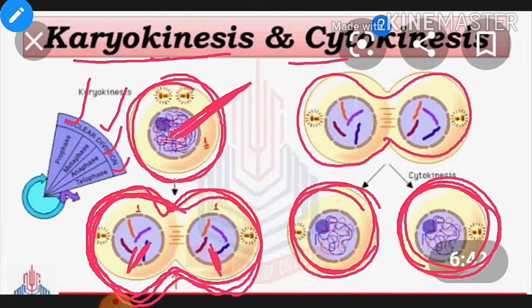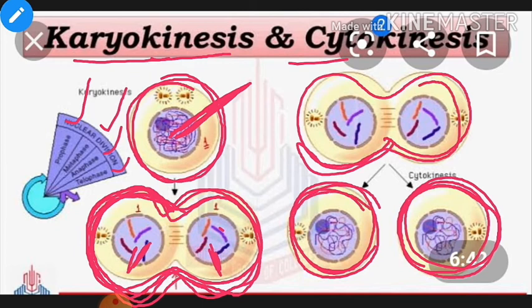Okay, so as a result of karyokinesis there will be the formation of 2 nuclei, and after the completion of karyokinesis the cytoplasm division will start, and after the completion of cytokinesis or cytoplasm division there will be formation of 2 daughter nuclei, where the chromosome number will be the same as that of the parent cell.